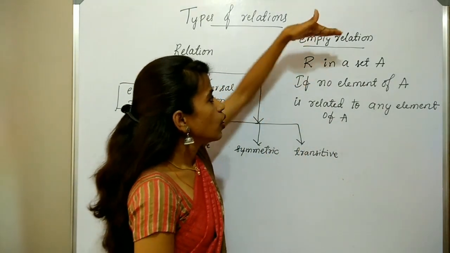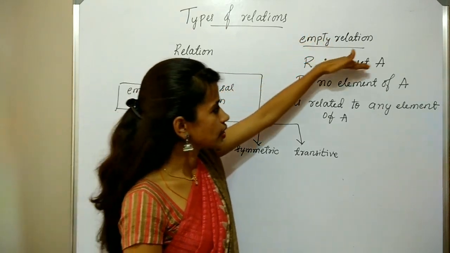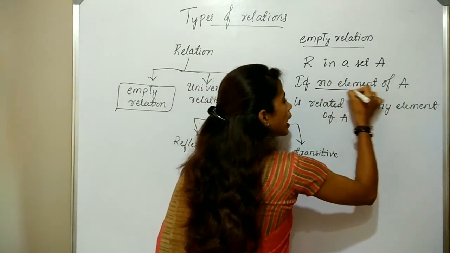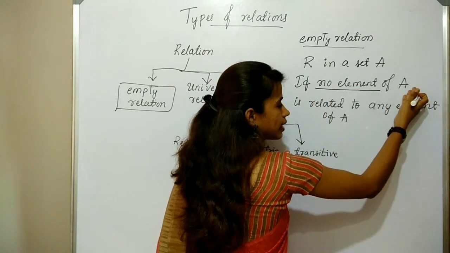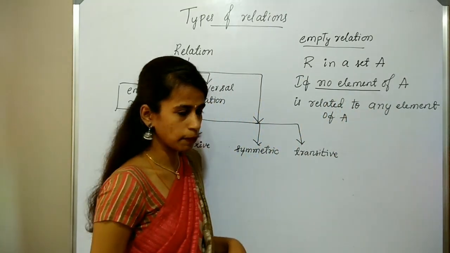So let us recall. What do you mean by empty relation? A relation R in a set A is said to be empty relation if no element of the set A is related to any element of A.